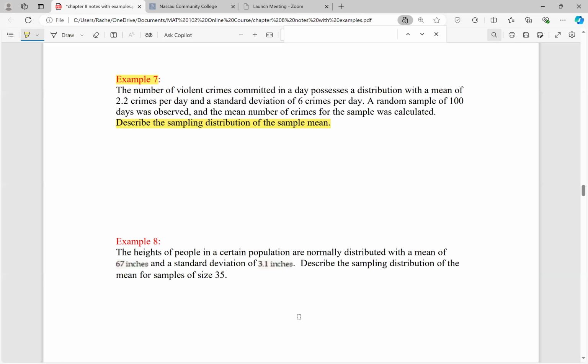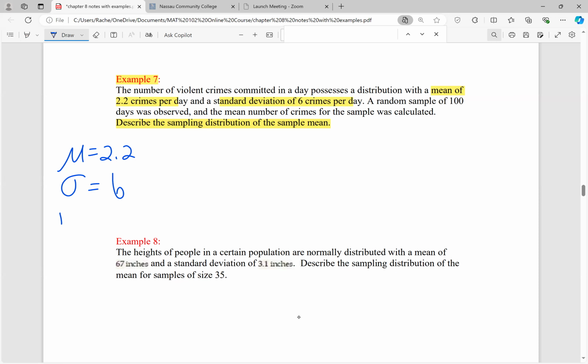So it says here, we have a population of crimes per day. We're looking at days, and particularly we're measuring the number of violent crimes that are committed in a particular day. On average, the mean number of crimes per day is 2.2, so mu is equal to 2.2. And there's a standard deviation of 6 crimes per day, so sigma is equal to 6.